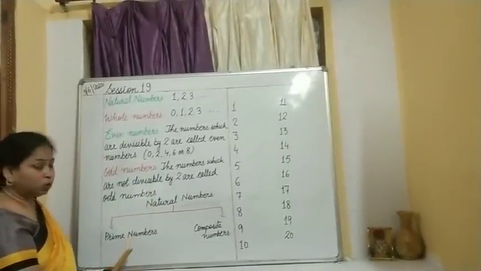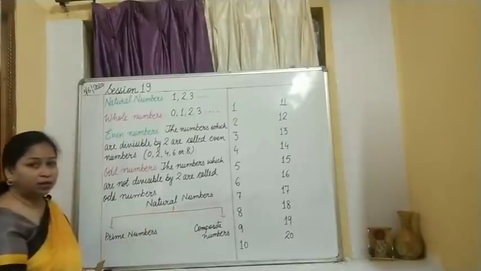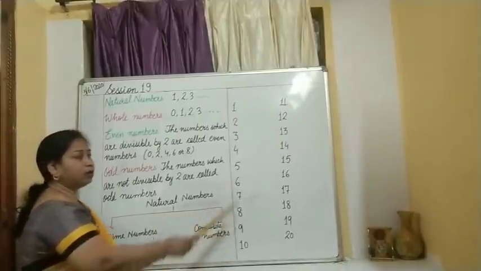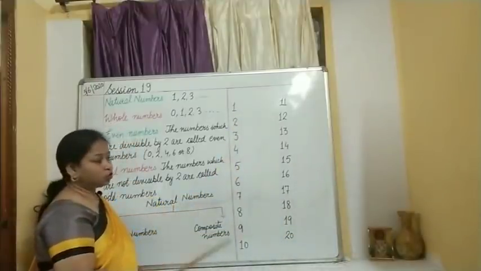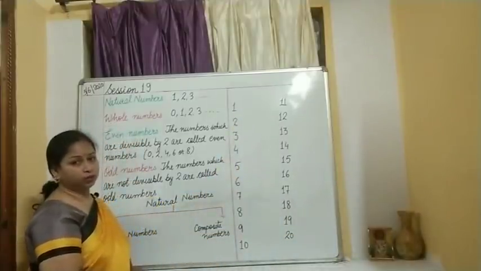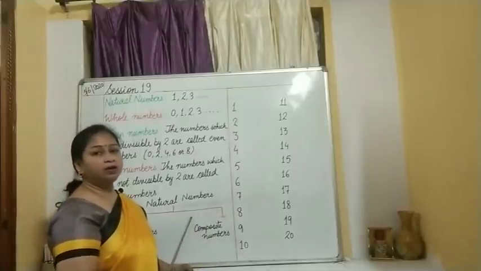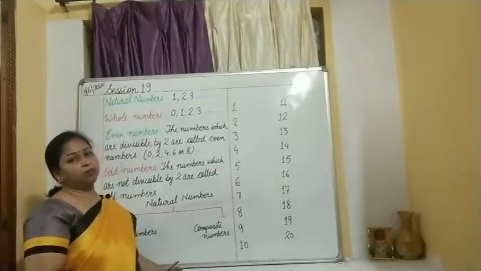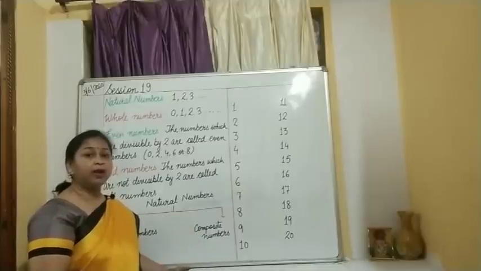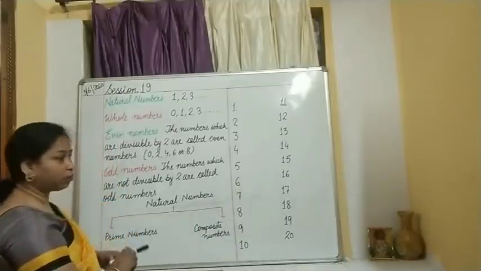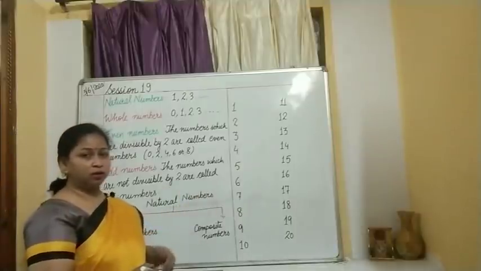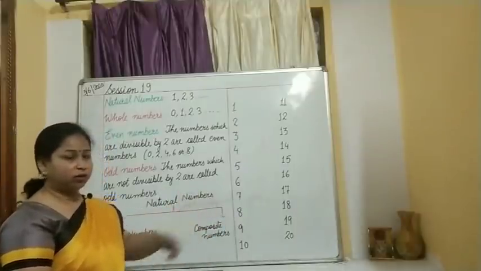And to explain what these are, I have taken numbers from 1 to 20, where I will be showing the factors first, okay. Then we will identify which are prime numbers, which are composite numbers, and why they are named such, okay. So what I am going to do, I will just tell you the factors for these numbers.